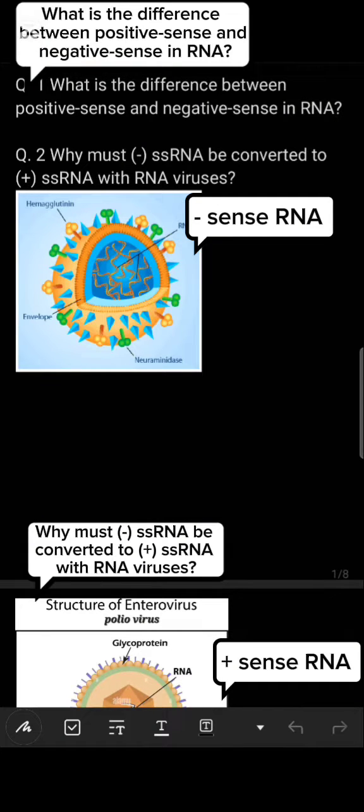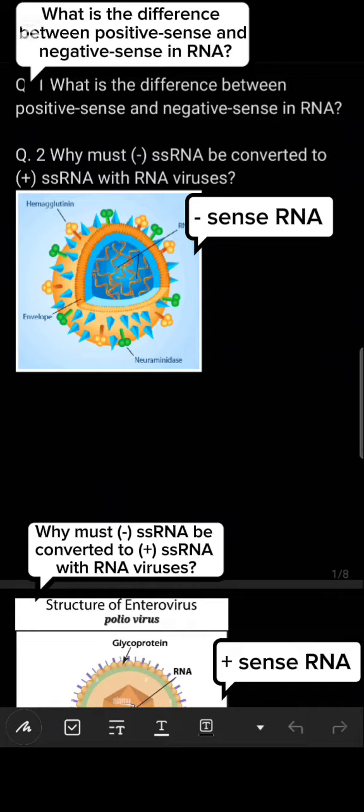In the case of RNA containing viruses, there are two possibilities: positive sense RNA and negative sense RNA. Negative sense is also known as antisense RNA. And the second question is, why must negative sense single stranded RNA be converted into positive RNA in RNA viruses? So I will explain the first question, then you will get the answer to the next question easily.